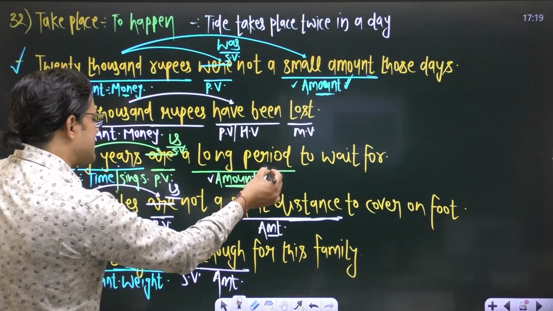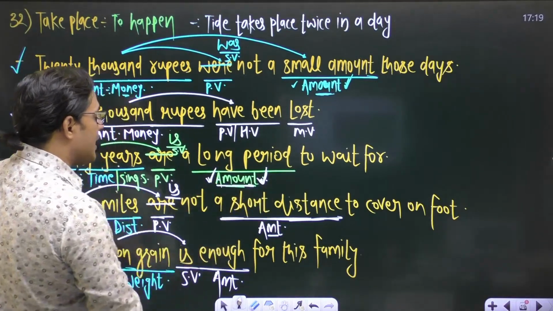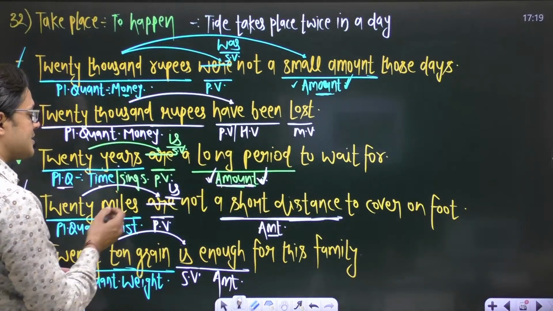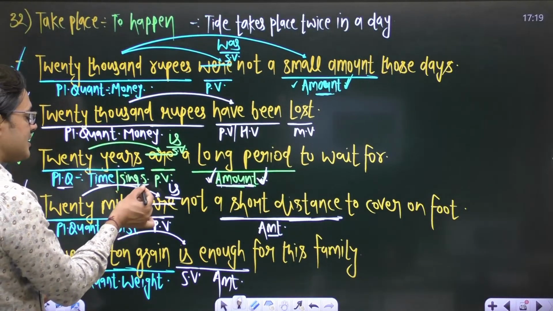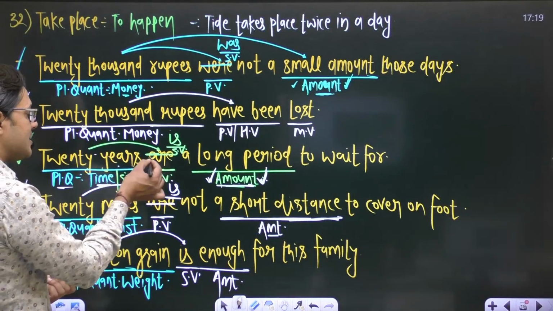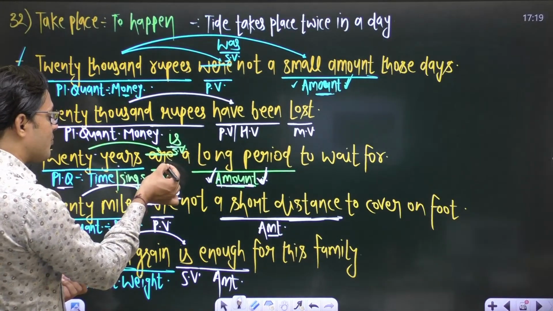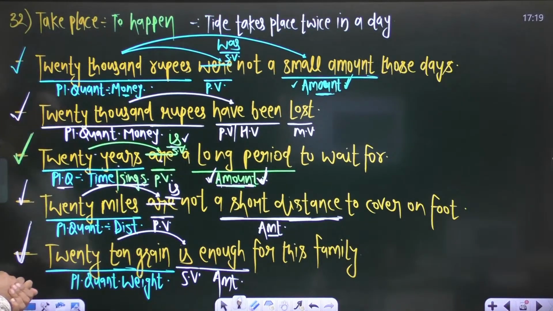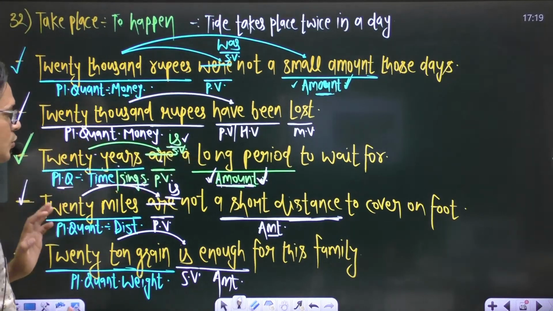And if it has become a long period, it is used as an amount. Whenever an amount is present in the sentence, this plural quantity is considered a singular subject, and this singular subject will demand a singular verb. So to make this verb singular, just replace are with is. The sentence will be fine: 20 years is a long period to wait for.